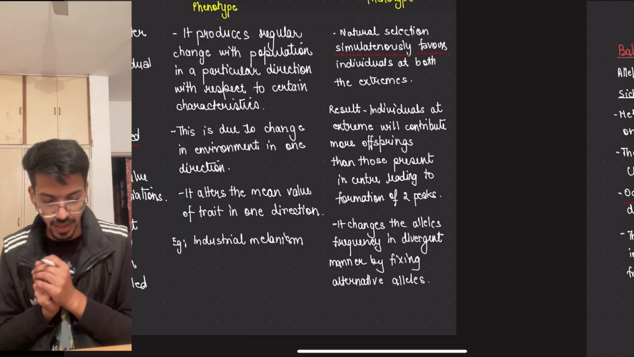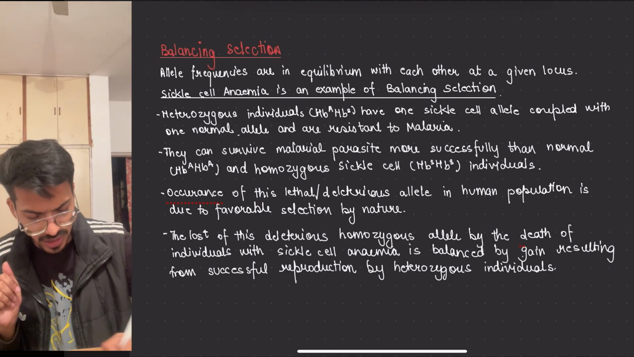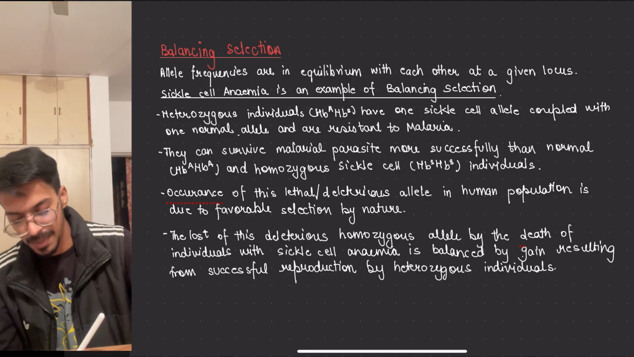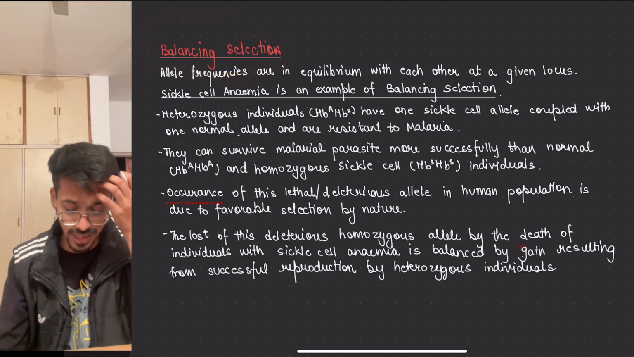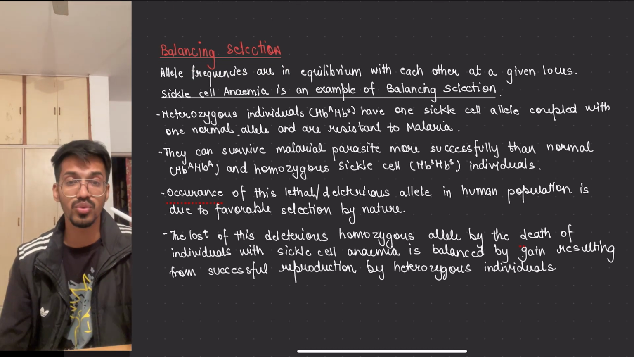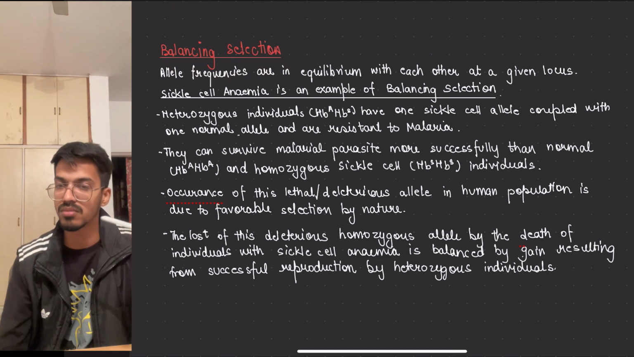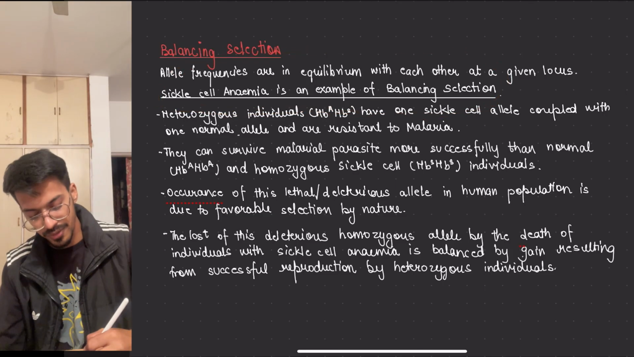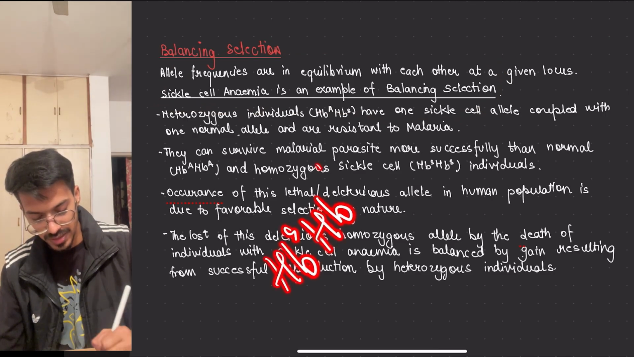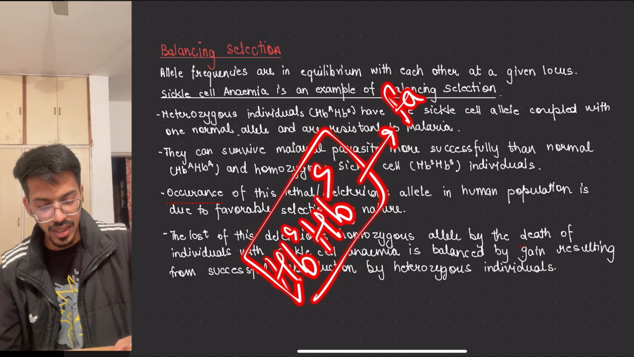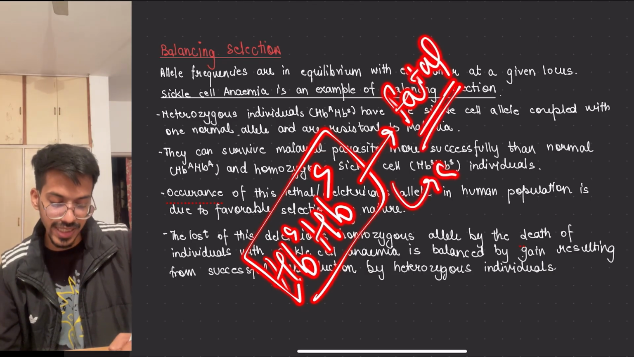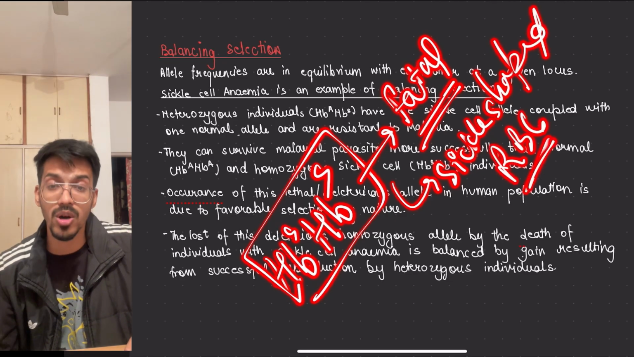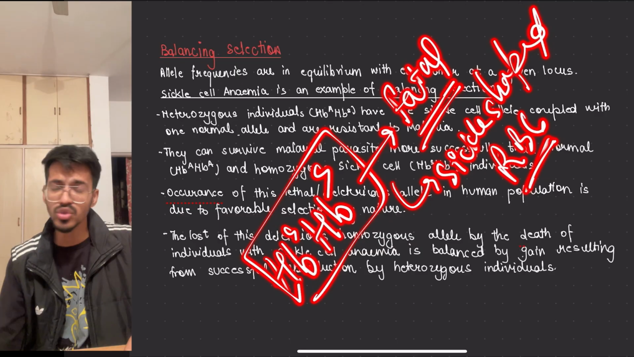Coming up to the next thing, one thing that is in your syllabus but is not usually asked. So what is that? That is balancing selection. What does balancing selection mean? It means that certain alleles are kept in equilibrium in the population, for example sickle cell anemia. If both alleles are the sickle type, it will be fatal, because the person will be making only sickle shaped RBCs, which means they are not even able to carry enough oxygen in their body. So they can't survive.